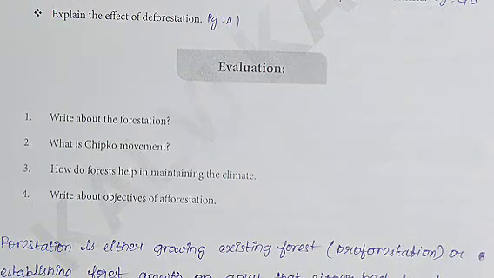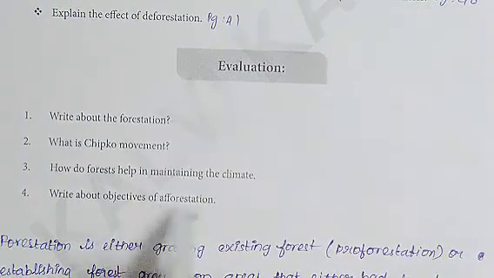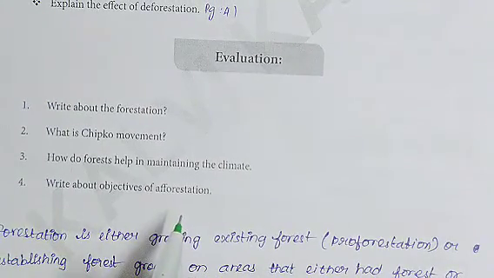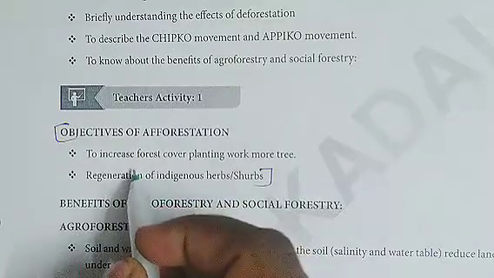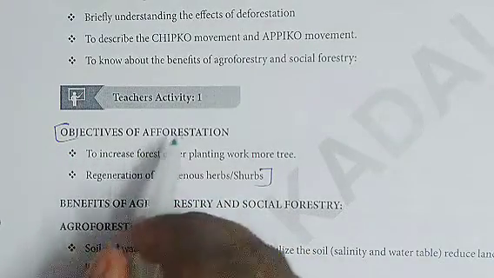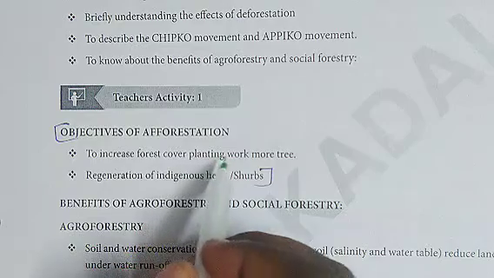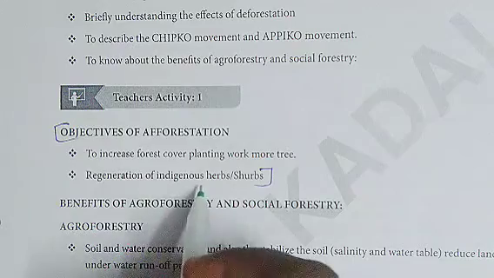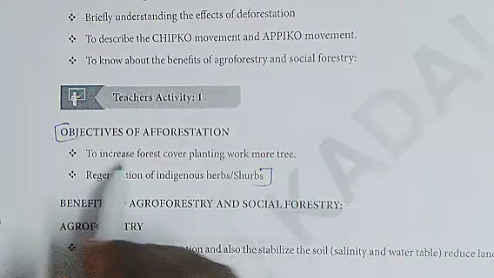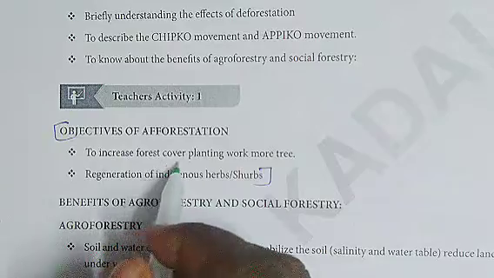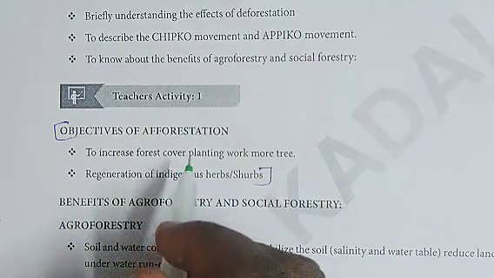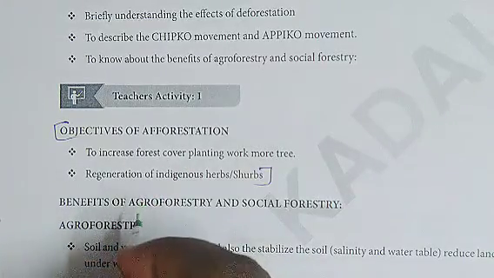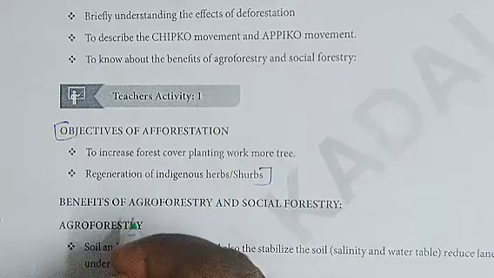Next, fourth question, write about objectives of afforestation. The answer starts from here. Objectives of afforestation: to increase forest cover, planting more trees, regeneration of indigenous herbs or shrubs. So these are the objectives of afforestation. So we have completed the answers for Unit 12.